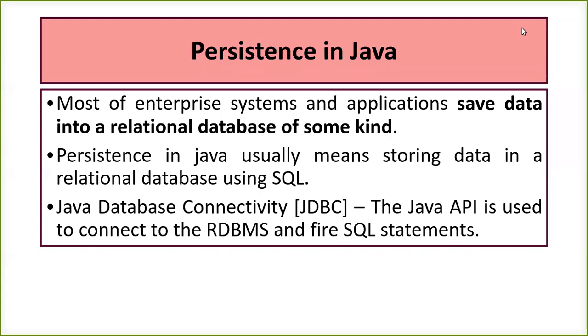Now, if I want the external database to communicate and store the data which comes from the enterprise applications which I am going to develop in the Java language, we need an API, a Java API, that is nothing but JDBC. JDBC is an API used to connect your relational database to the Java language, where your client is also able to access your database where the data is stored. Also, there is the option of firing SQL statements.